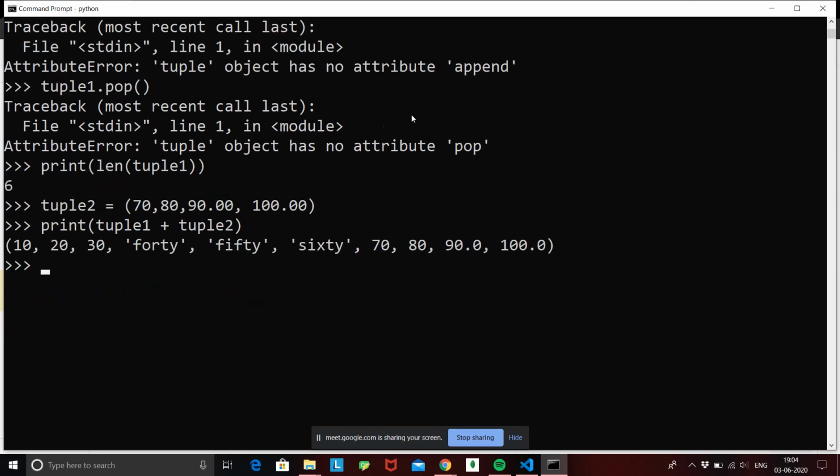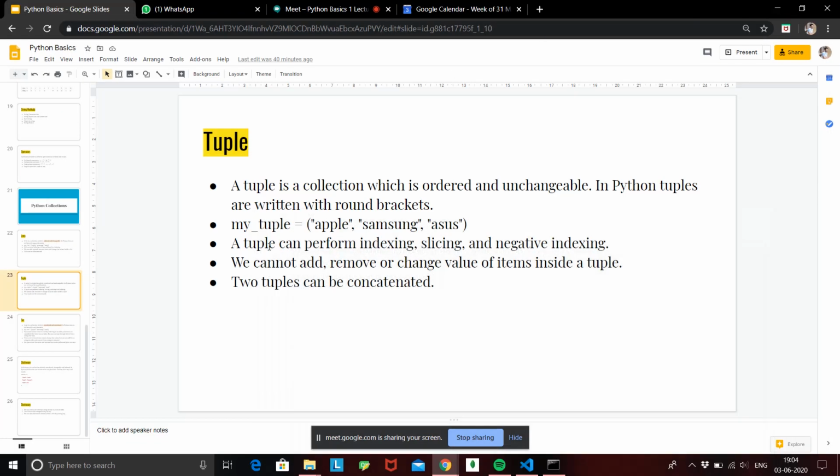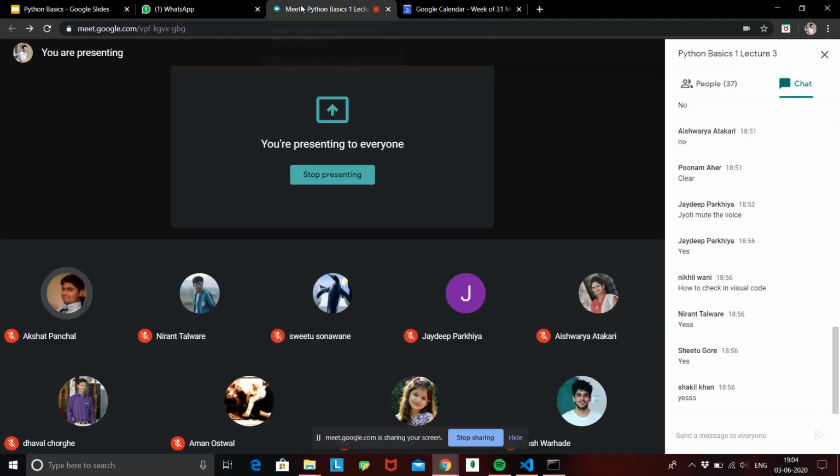So I hope tuples are clear to everyone. It's the same as the list. All we have to remember is that tuples are unchangeable. We cannot change the values inside them.